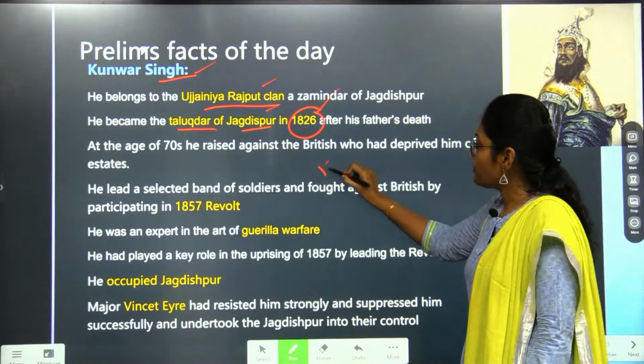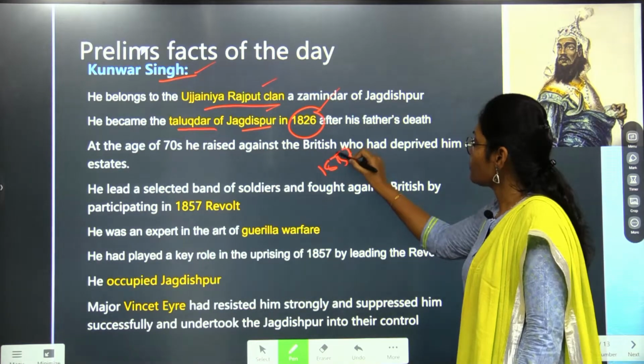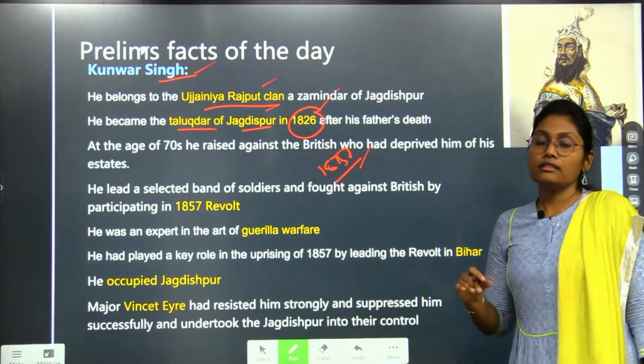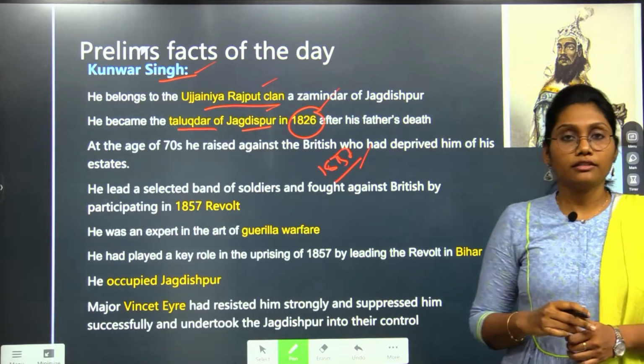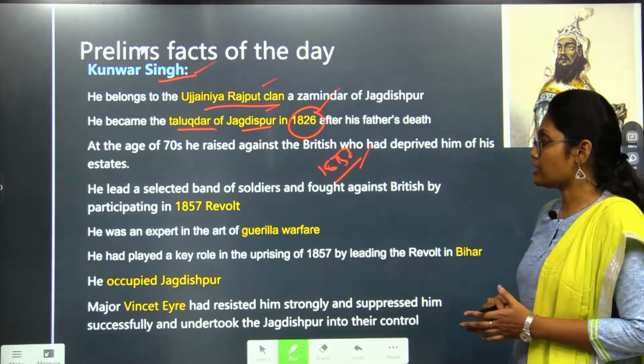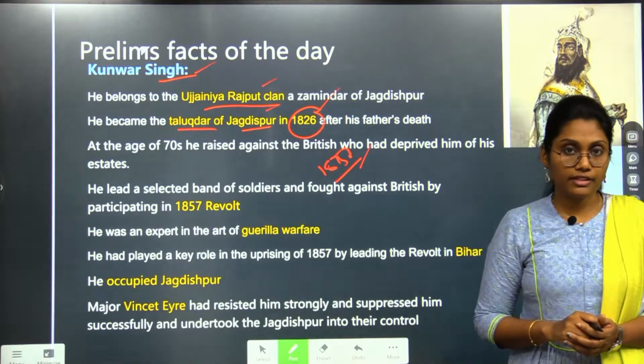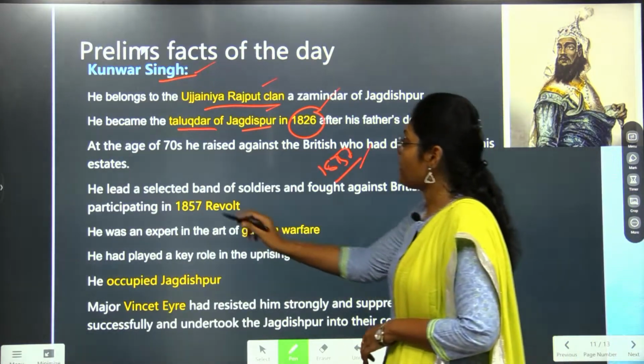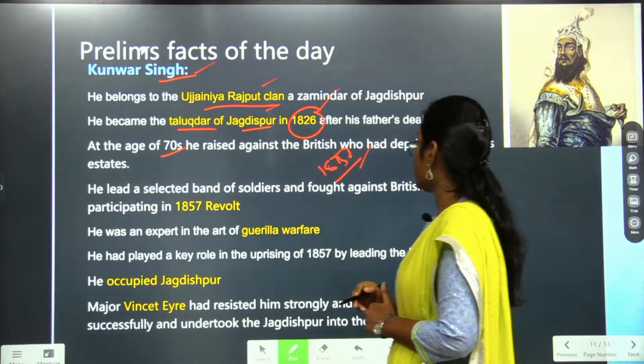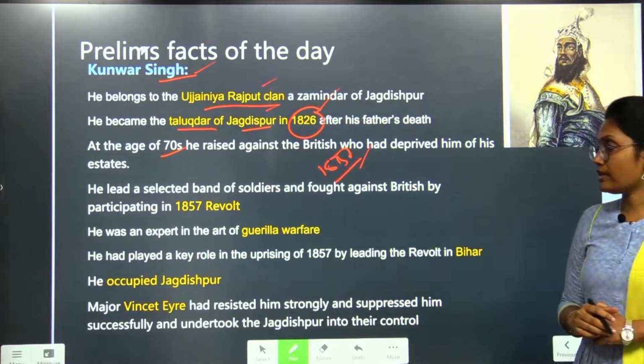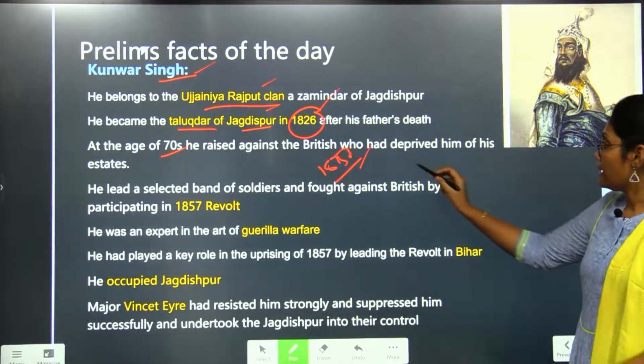By the year 1857, seeing the atrocities of the Britishers, he also started to participate in the revolt of 1857. At the age of 70s, he rose against the British who had deprived him of his estates.